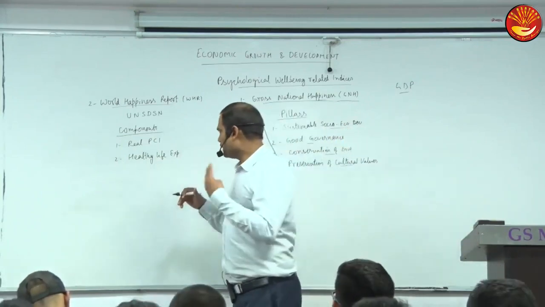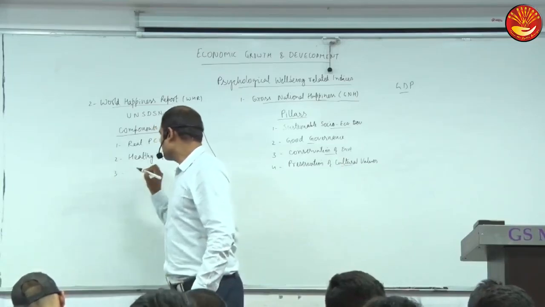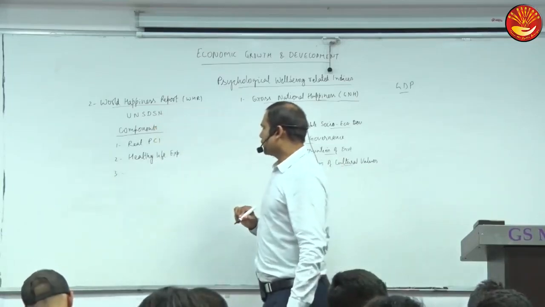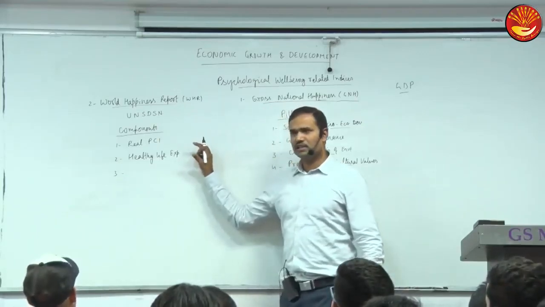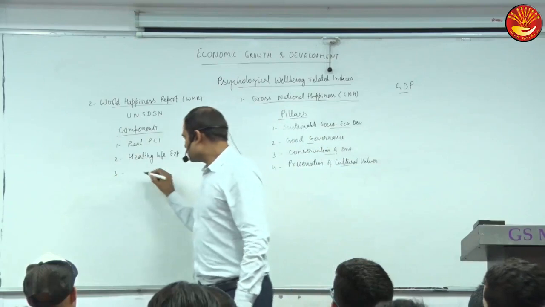So most probably less stress, less problems. And these are also there in which index? In HDI also. Other is social support.